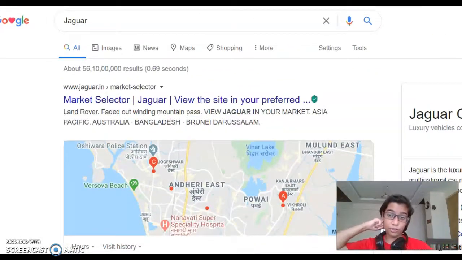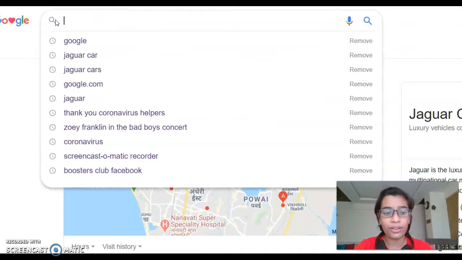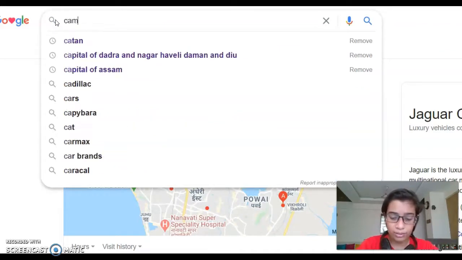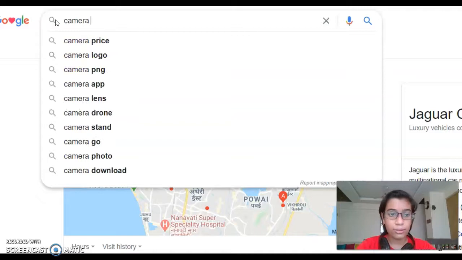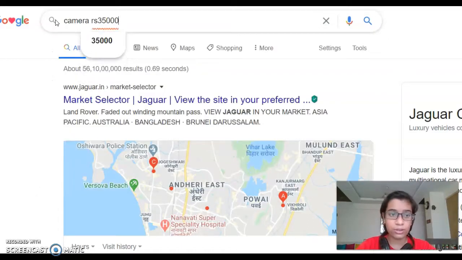Now I need to search for a price of a material, or I can say a thing between some range. So I will say that I want a camera which has the price between rupees, let's say 35,000 and rupees.